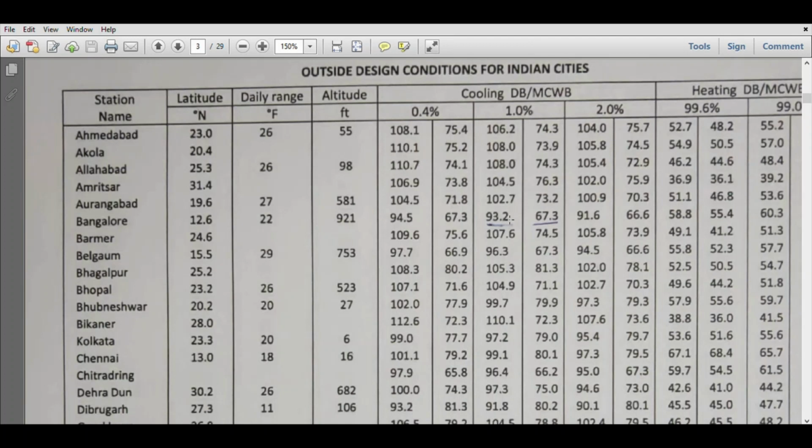And for a school building we have to take 93.2, 67.3. Suppose if it is a large building, we have to take 91.6 as the dry bulb and 66.6 as the wet bulb. Suppose if we have a small building, a residential building, we have to take 94.5 as the dry bulb and 67 as the wet bulb. And for the school building, I am going to take 93.2 as the dry bulb and 67.3 as the wet bulb. Okay.